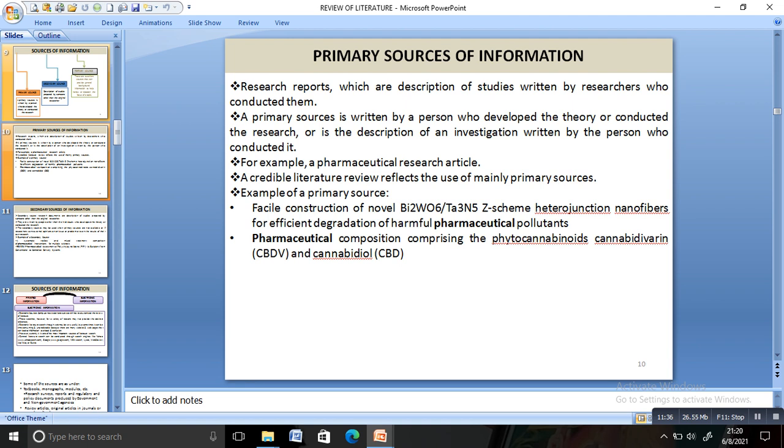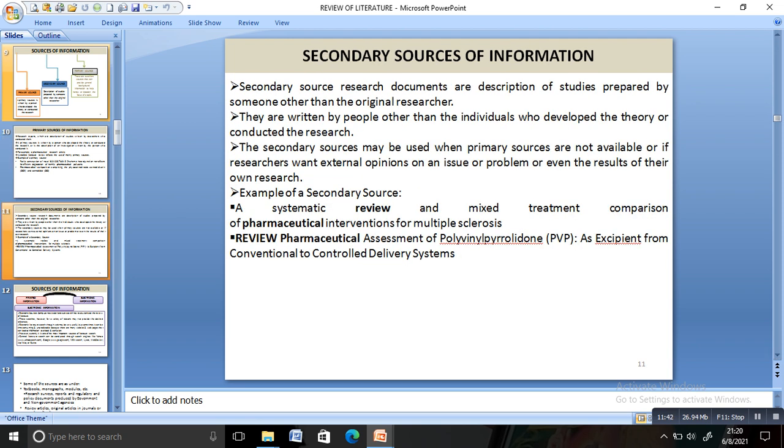Next are the secondary sources of information. While writing an example for a secondary source, you should give an example of a review article: a review on cancer, a review on COVID-19, a review on pharmaceutical assessment of PVP. Likewise, you should give an example like a review or a systematic review. Okay.